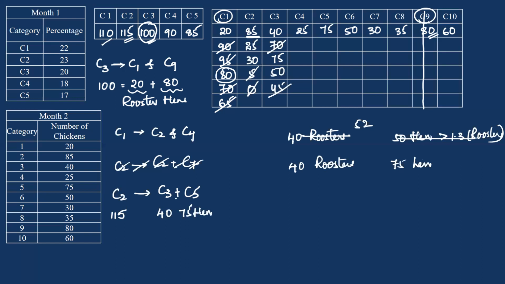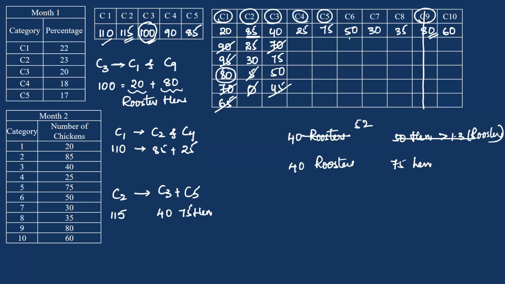Now, if C2 is categorized into C3 and C5, C2 cannot be categorized into C2 and C7, isn't it? So C1, these 110 chicken were categorized into C2. C2 is 85 plus C4. C4 is 25. Okay, so C1 done, C2 and C4, then C3 and C5. Sorry, C3 and C5, that's it.